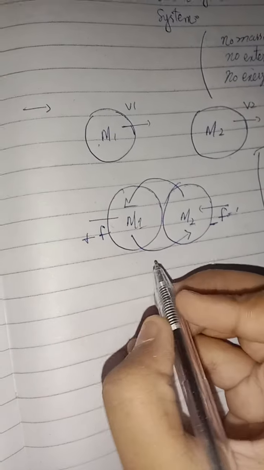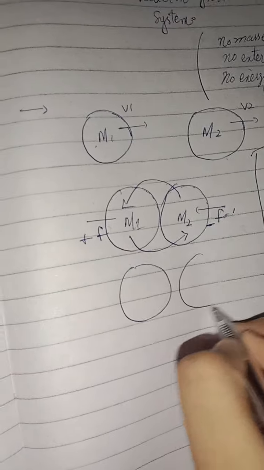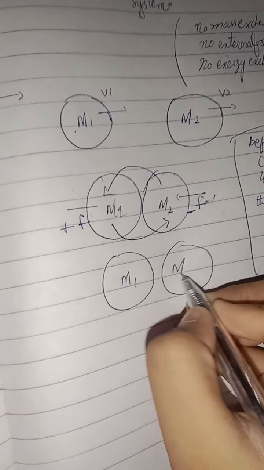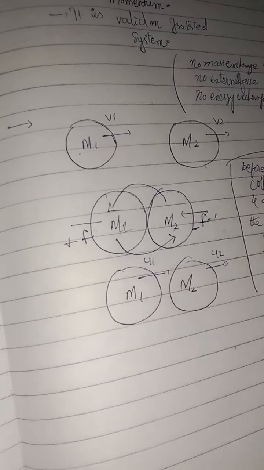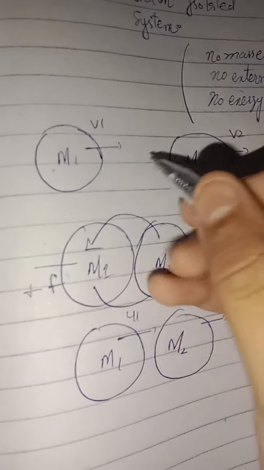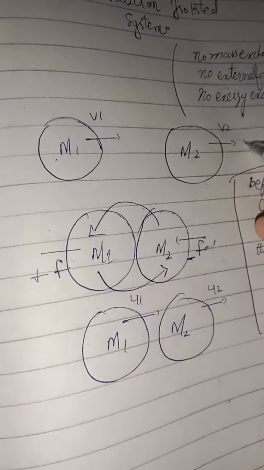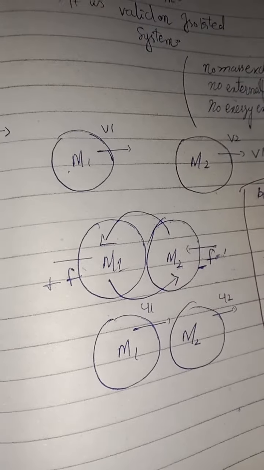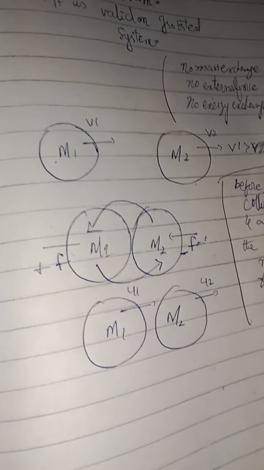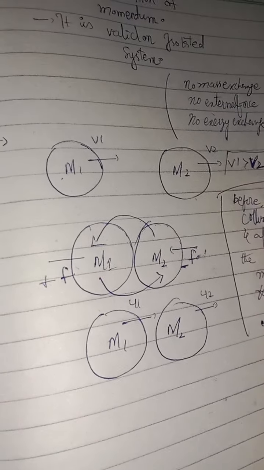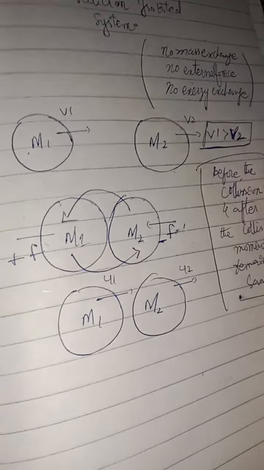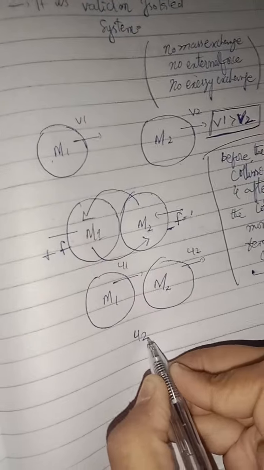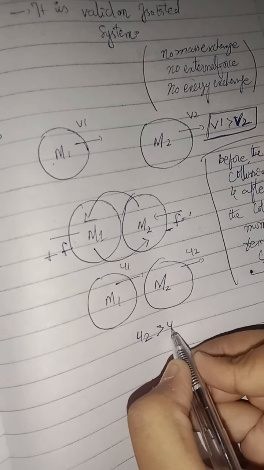Now after the collision, mass 1 and mass 2, m1 and m2, and here the velocities are u1 and u2. Okay, in the first case, before the collision, v1 is greater than v2. Here v1 is greater than v2, and here u2 is also greater than u1.